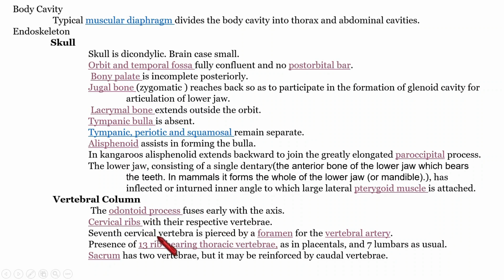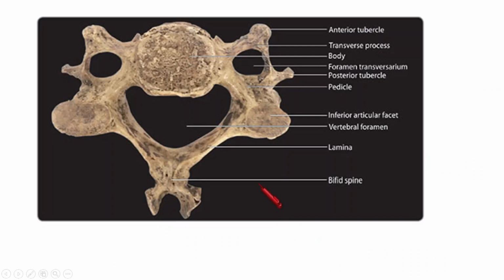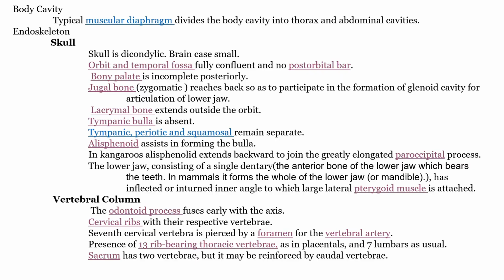Then the next point is about the seventh cervical vertebra. The seventh vertebra of the neck. What is its peculiarity? It has not one, two holes. It is pierced on both sides, and those holes are called foramen. What is the purpose of those holes? To give passage to the vertebral artery. So I will show you. These are those passages, the foramen. For what purpose? To give passage for the artery, the vertebral artery.